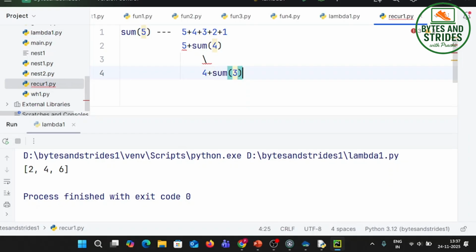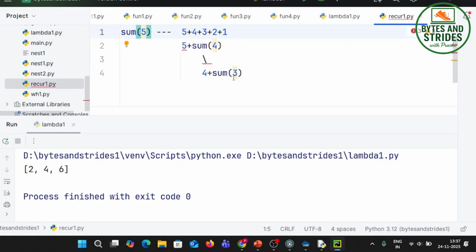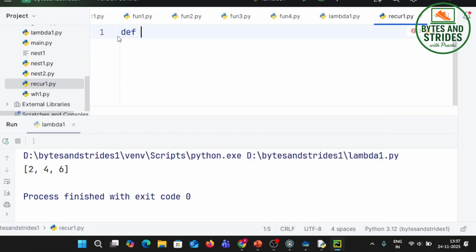So remember, not all programs can be done using recursion. A program which you can basically divide it into something like this can be done using recursion. So let's do the same. Def find sum of first n natural numbers.